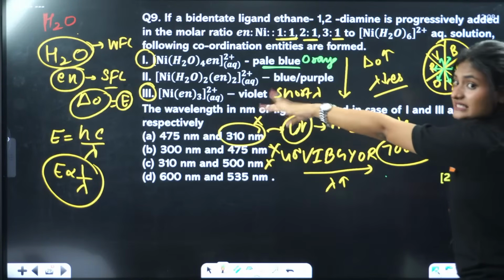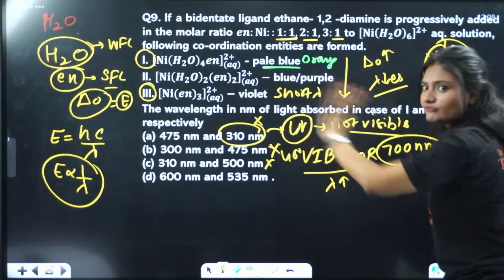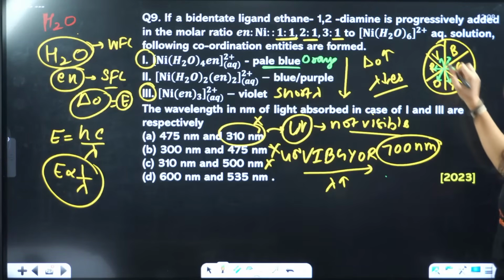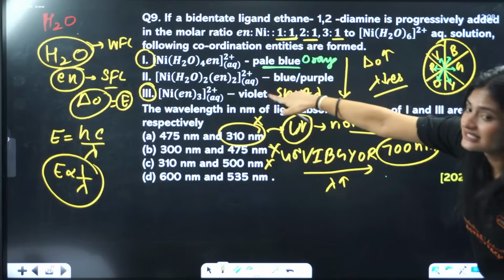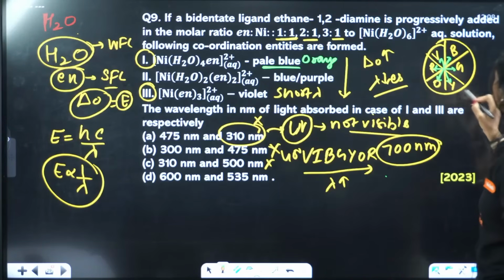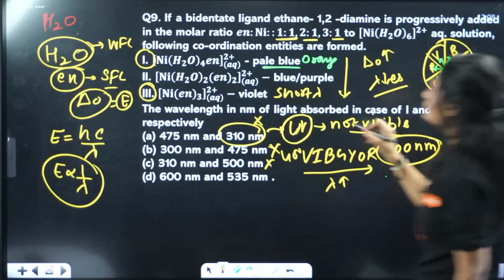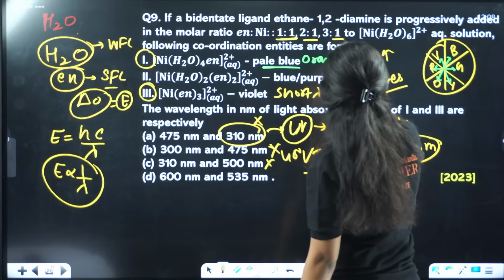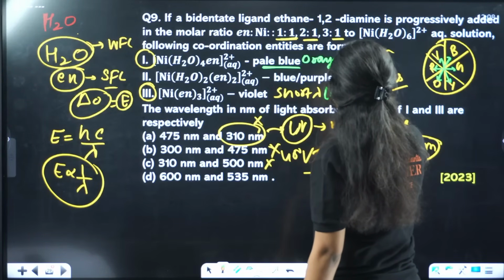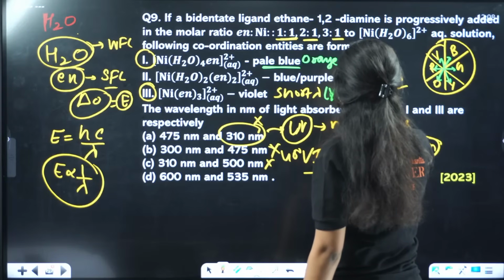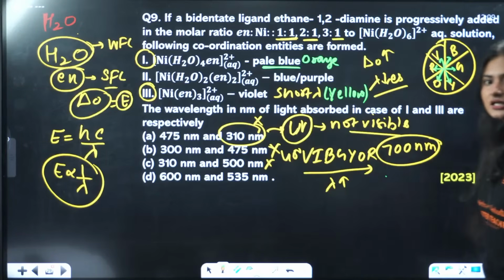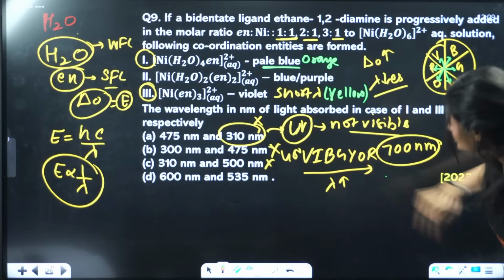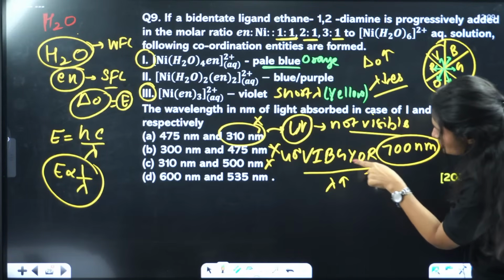Here you are seeing the violet color. So that means the light that is absorbed by this third compound is yellow. This is yellow. I'll write here. This is yellow. Clear? Orange and yellow. Okay. Now see here. Yellow, orange.